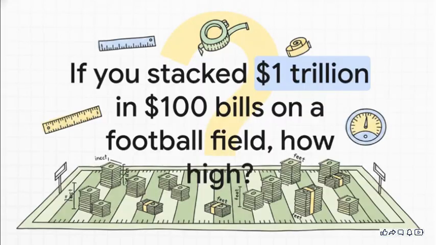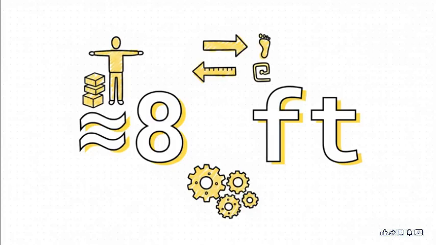Let's try one. That's right, $1 trillion, all in $100 bills spread out evenly from end zone to end zone. What's your guess? A few inches? Maybe a few feet? Go on, take a guess. The answer is about 8 feet high.